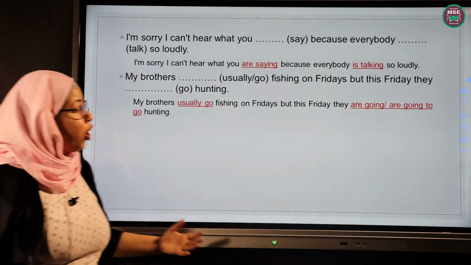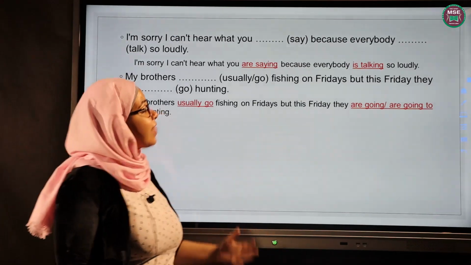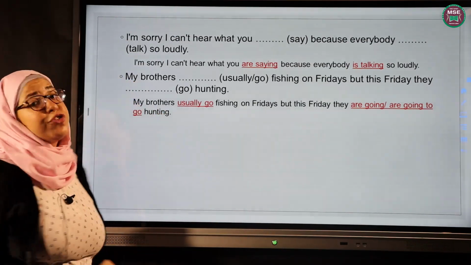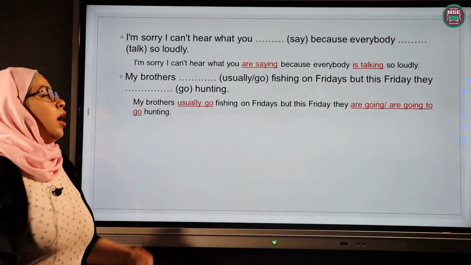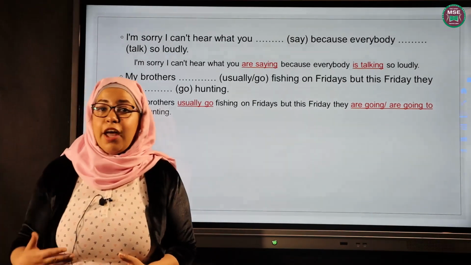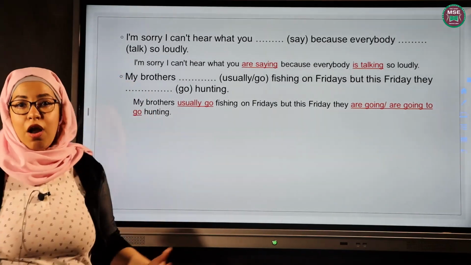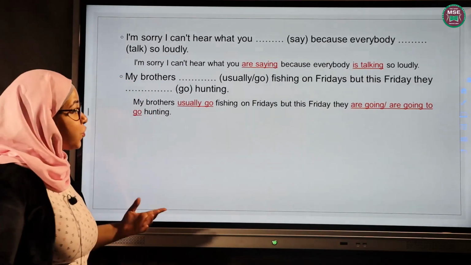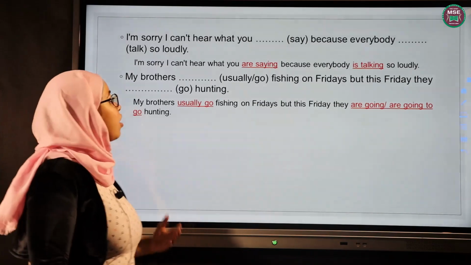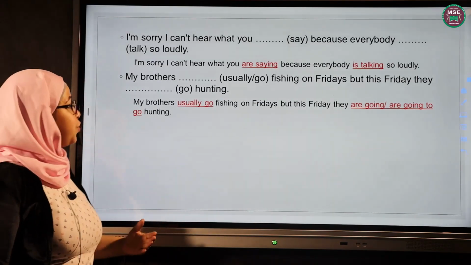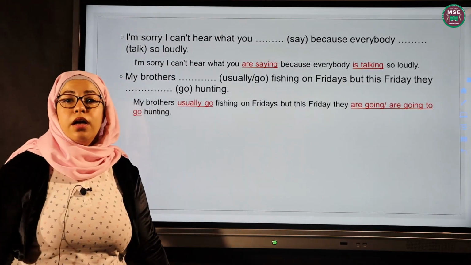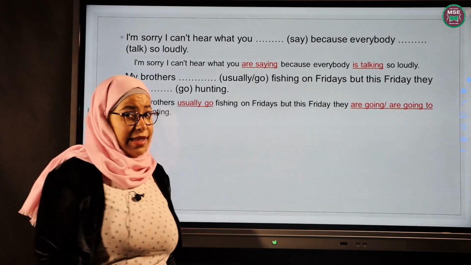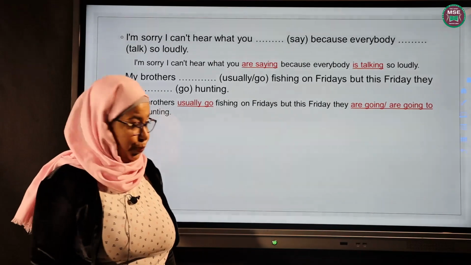Okay? And the second part of the sentence, but this Friday they are going to go hunting. Why did we use present continuous here? Well, because this is a future plan, like we previously said in one of the sentences. So we use the present continuous in future plans as well as future with going to.